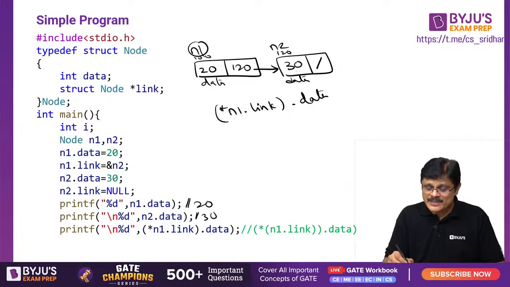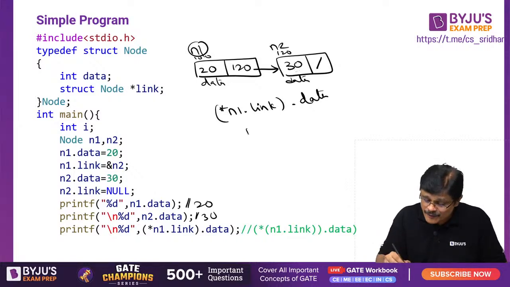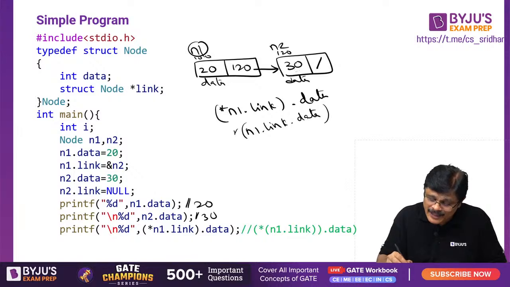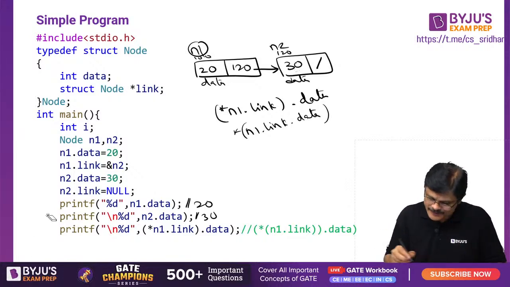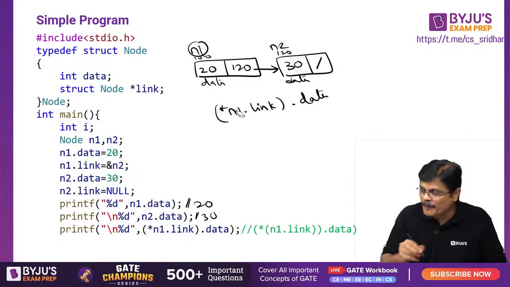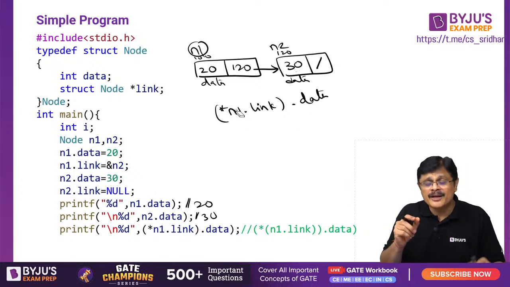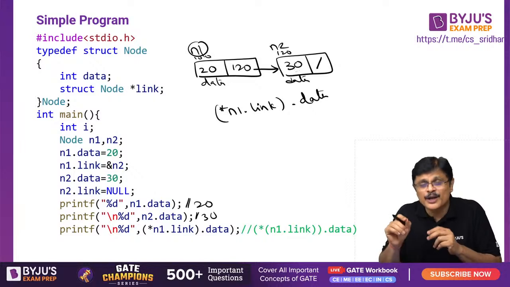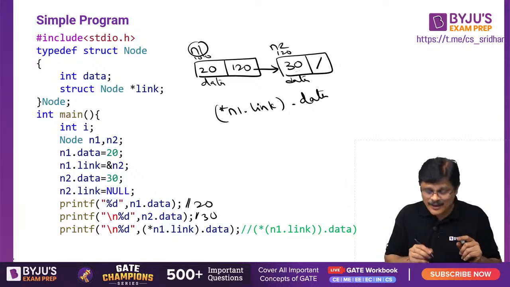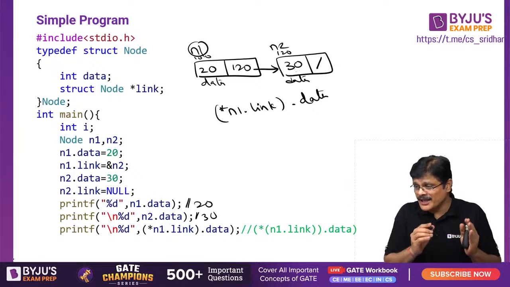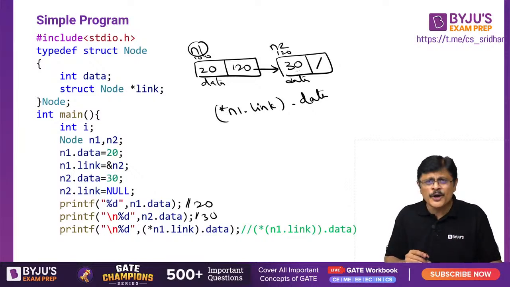If you don't put the parenthesis, what happens? Dot will have higher precedence than star. So if you don't put this parenthesis, the meaning will be somewhat different from what you expect. So please be careful. You always need to put the parenthesis before the dot operator, my dear friends, whenever you are using star, because dot has higher precedence. Hope you understand.